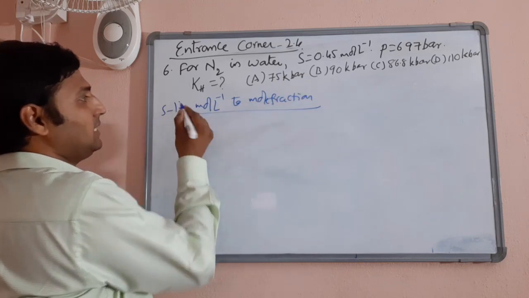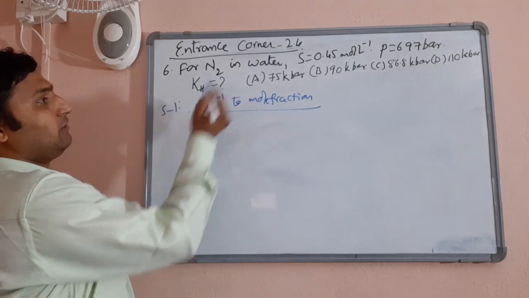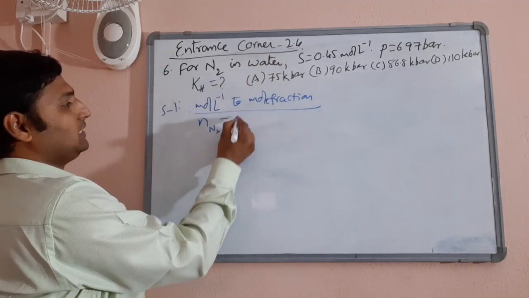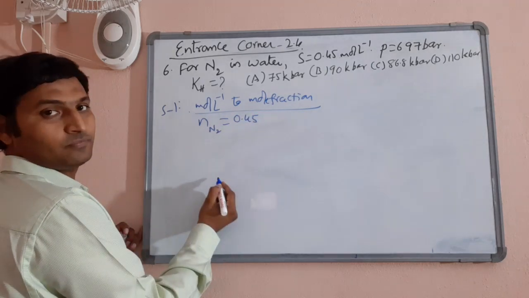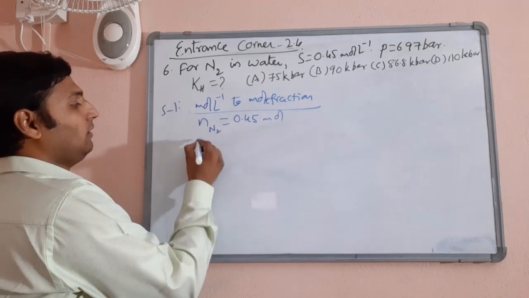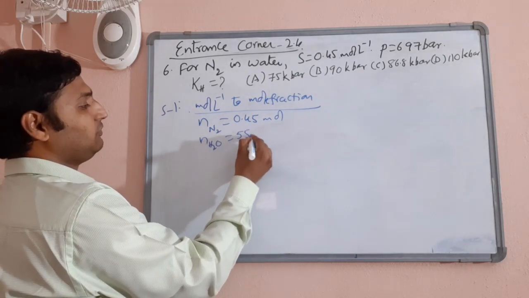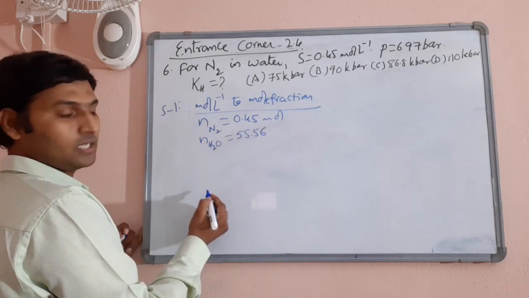Okay, now it's pretty clear from the information that number of moles of nitrogen is 0.45. Okay, then we already established that per liter number of moles of water is 55.56.